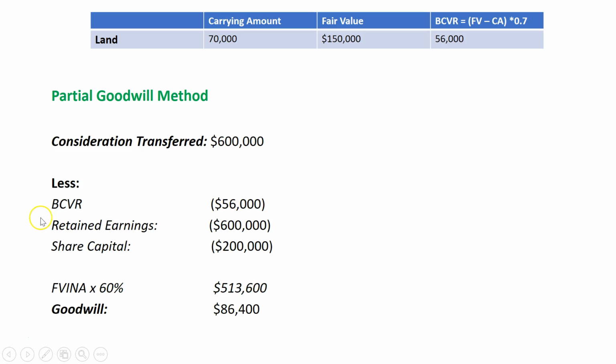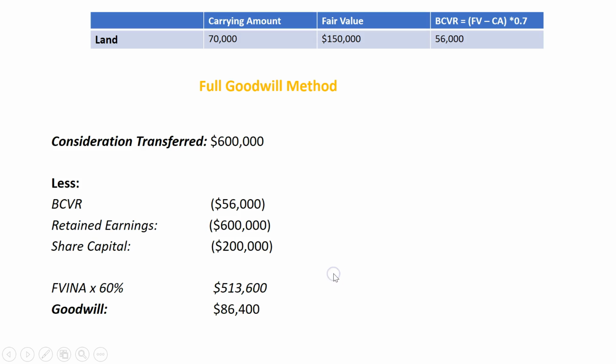We have the total equity: we took the retained earnings and share capital from the question, and the BCVR we calculated on the revaluation of the land. We add up this total equity at the fair value and multiply it by 60% because we're only purchasing 60% of the company. We paid $600,000, and 60% of the fair value of the identifiable net assets is $513,600. So the goodwill attributable to the parent is $86,400. That would be the partial goodwill method. We'd only recognize this goodwill amount attributable to the parent.